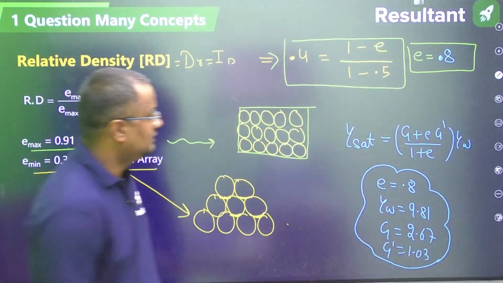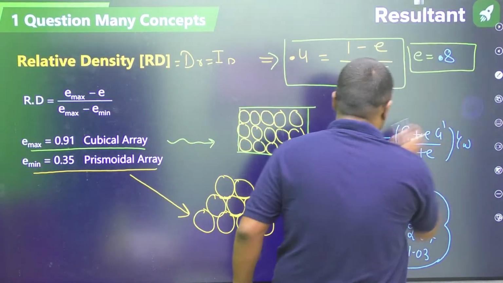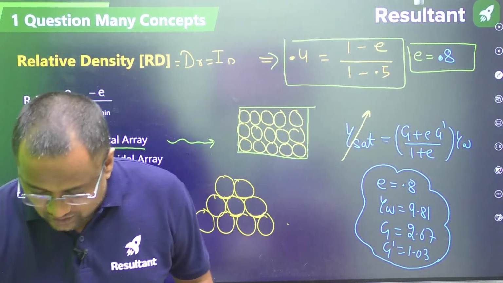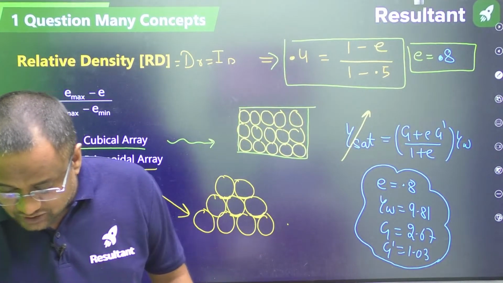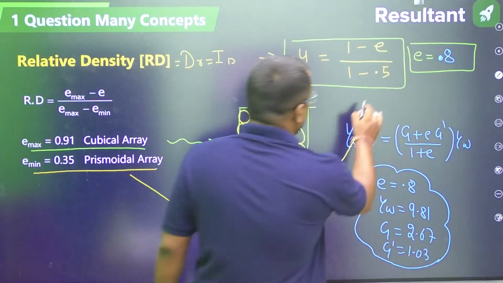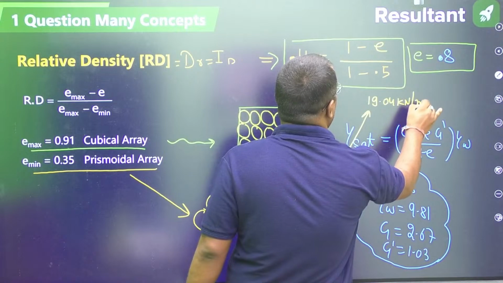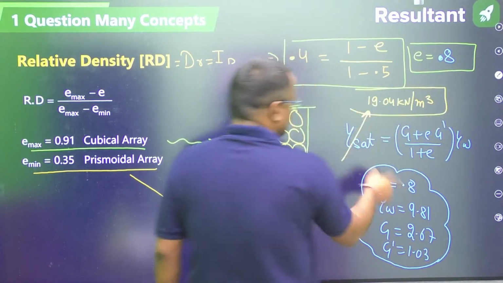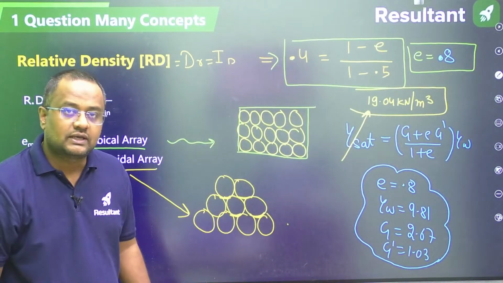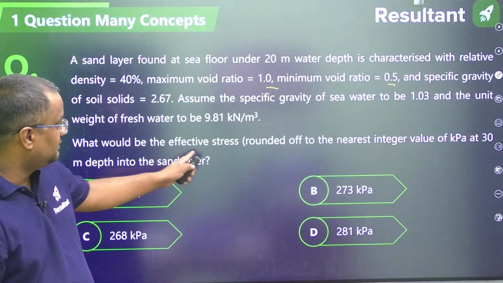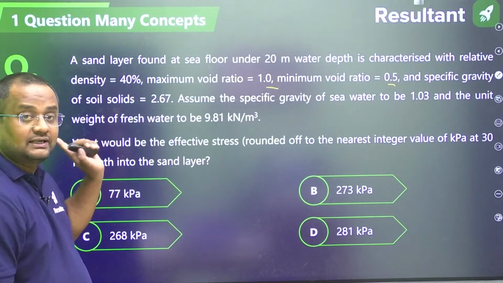Now put all these values here. So gamma sat, from here you will be getting how much? 19.04. Please check. In a single question, how many concepts are used here? Relative density, and this formula is also used. Okay. Now, guys, we have to find out first the effective stress at 30 meter depth.